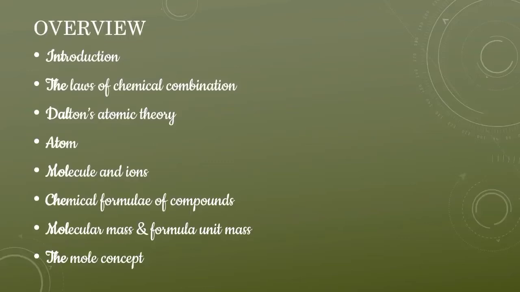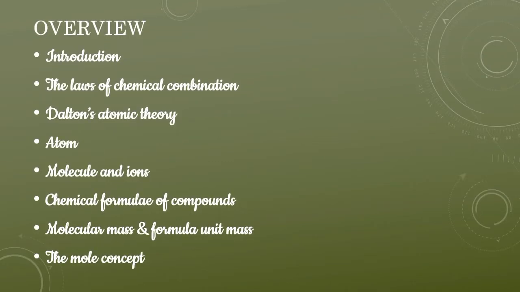We'll be learning more here. In this chapter we will be learning the following. The first part is the introduction, then the laws of chemical combination. Who gave these laws, and what are the points under the law of chemical combination? Then we'll be studying the most important theory in chemistry, that is called Dalton's atomic theory, and then we'll be studying details about atoms, details about molecules, and what is an ion. Then the chemical formulas of compounds, then the molecular mass and the formula unit mass. Then the mole concept.